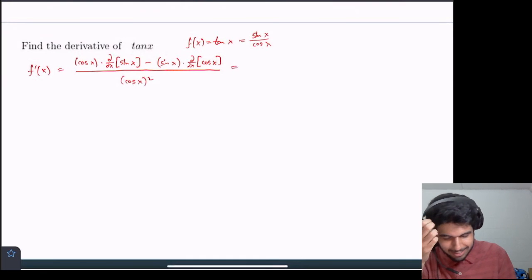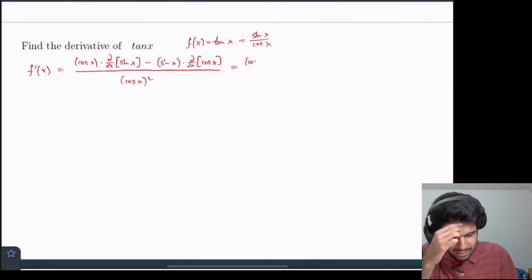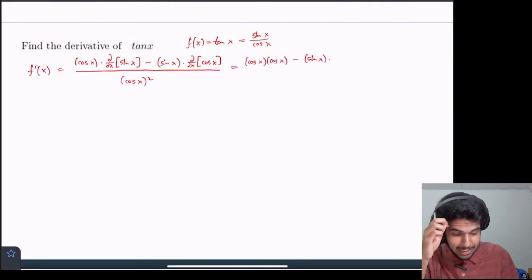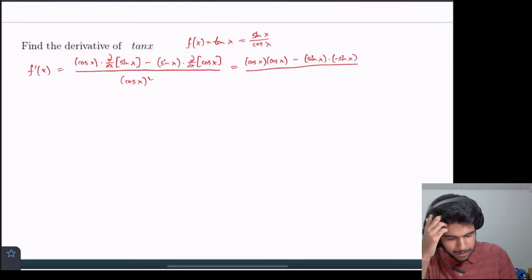And, well, I'm just going to do it directly here, but we get cosine of x, derivative of sine x is cosine of x, minus sine of x, times derivative of cosine x is negative sine x, all of this over cosine of x squared.